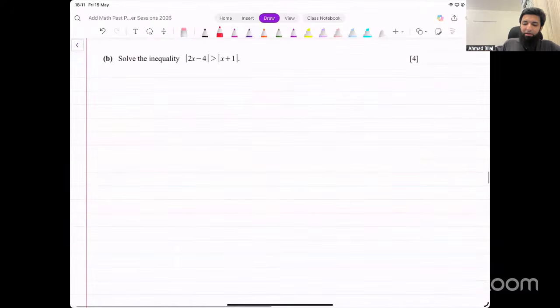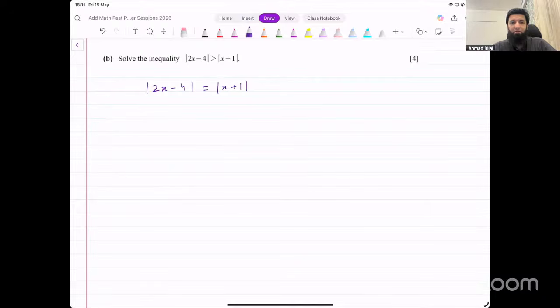For any inequality in general, we first of all solve it as an equation. Solve it as an equation first of all: |2x - 4| = |x + 1|. Solve it as an equation to find the critical values, the points where these two graphs may be intersecting each other.